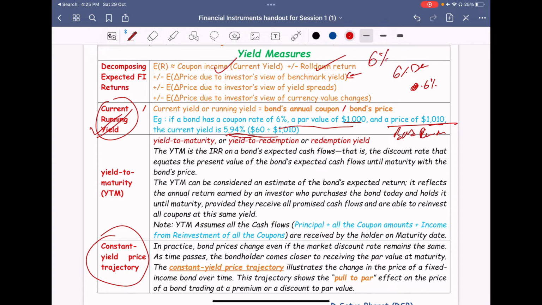6% is the coupon rate, a contractual obligation of the bond issuer to pay the bondholder. But the bondholder has bought it for $1,010. So though he is getting $60 into his pocket, he slightly paid more, not just $1,000. So what he is actually getting is 5.94%. That is the current yield.